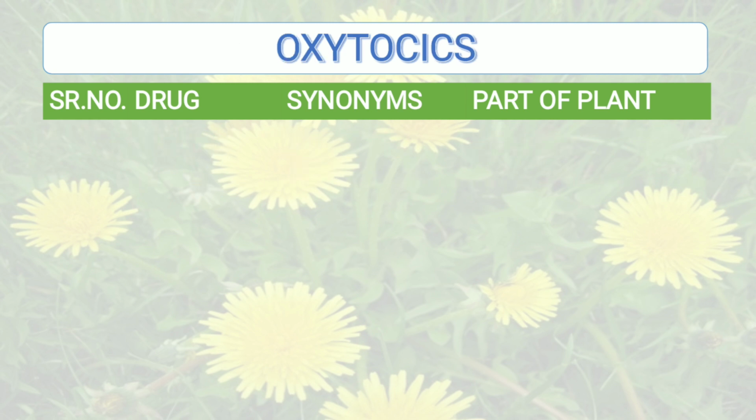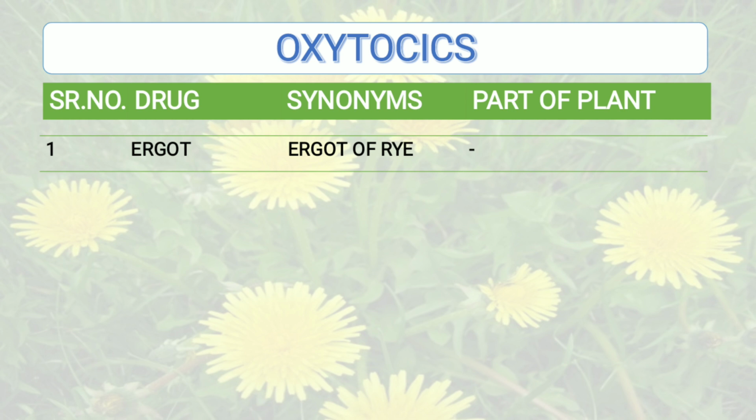The next category is oxytocics, which means the drugs which are used to have a stimulant effect on motility of the uterus. The drug used is ergot. Synonym for ergot is ergot of rye or ergota, and again part of the plant is not applicable to ergot.